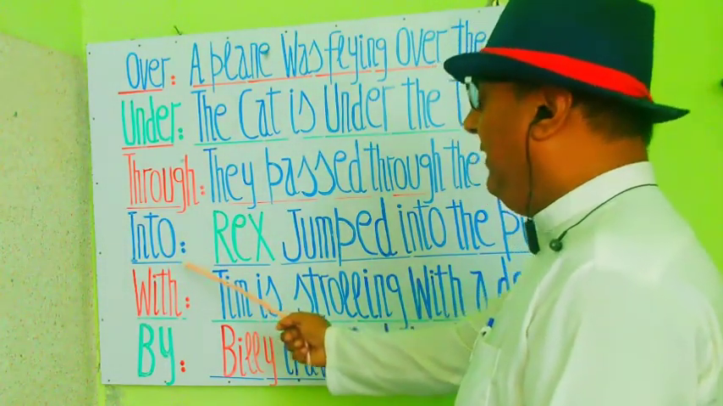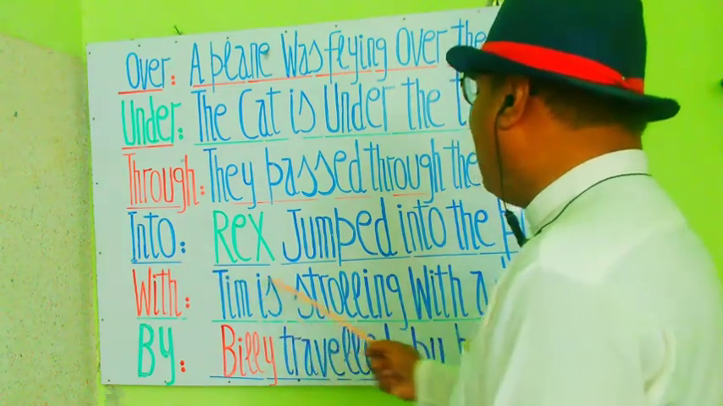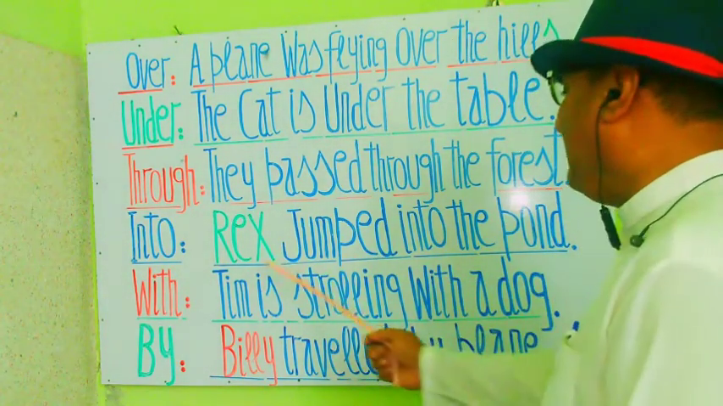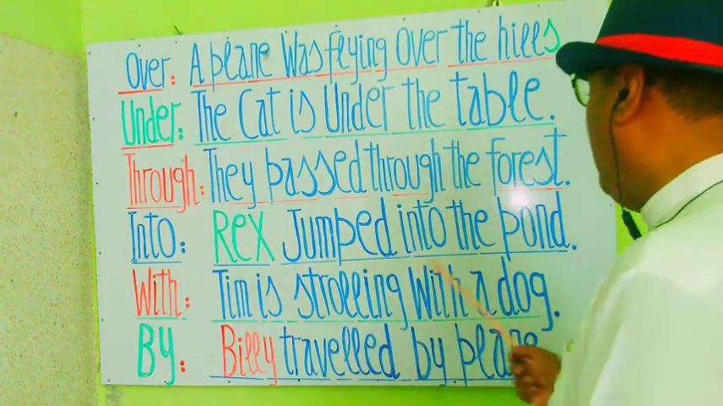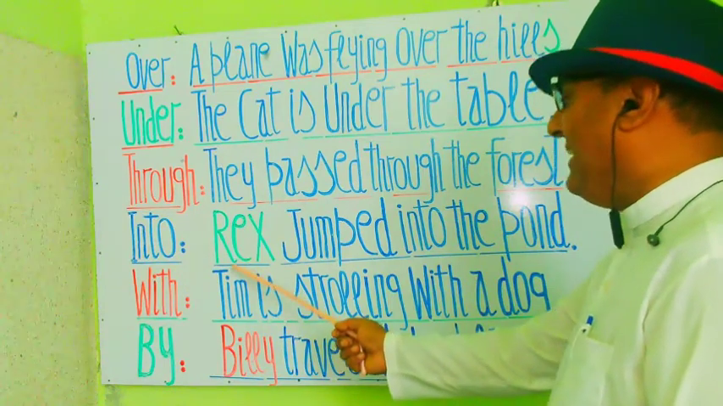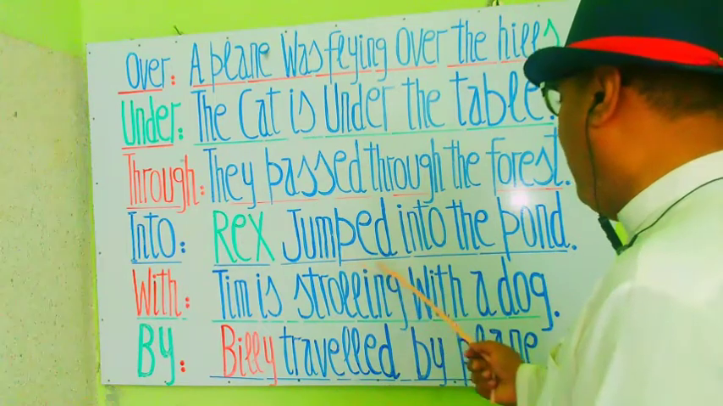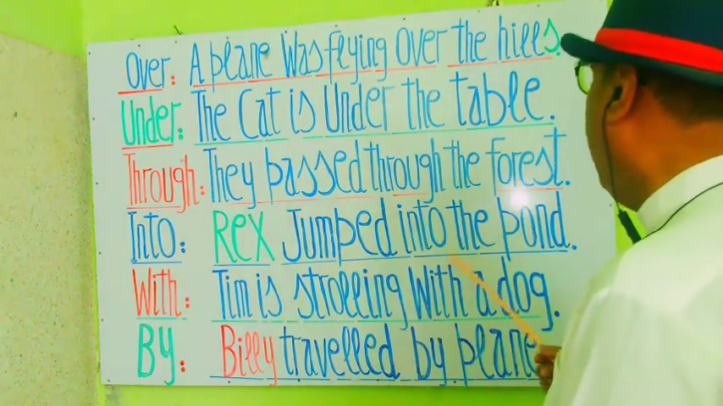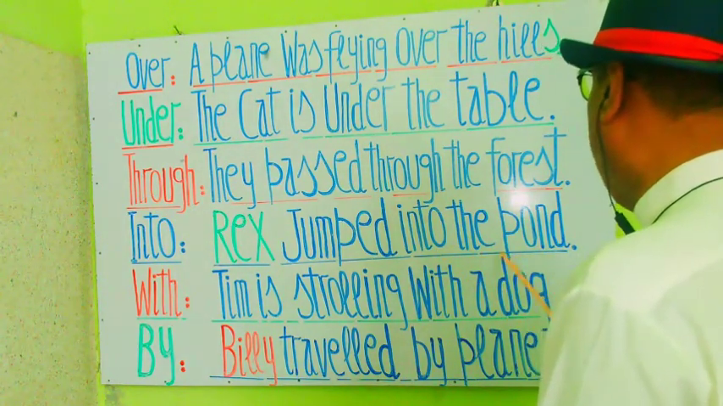Into, इनटू के मानी, ये preposition है, इनटू के मानी में के होते हैं. Rex jumped into the pond. रेक्स ने तालाब में छलांग लगा दी. Rex is a noun. Rex is the name of a dog and it's a noun here. And jumped is a verb and it's past tense. Into is a preposition and you see here after into we have the pond. Pond is the noun and object here.